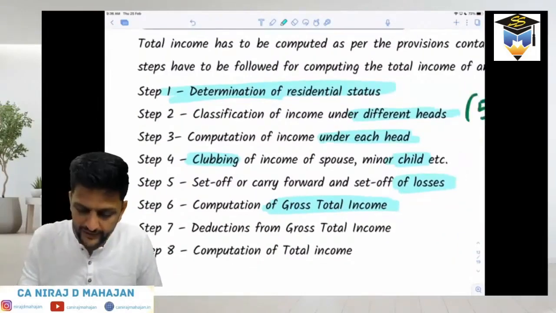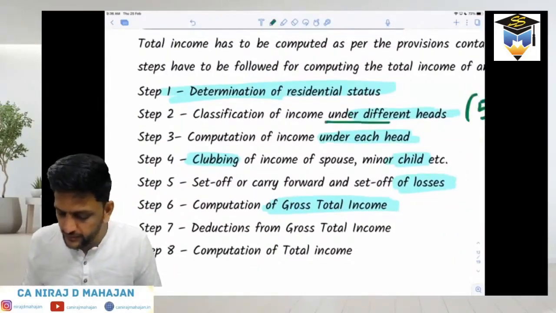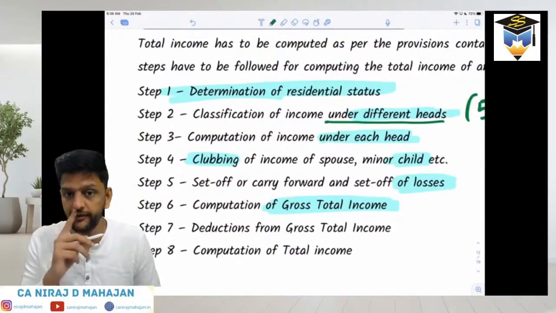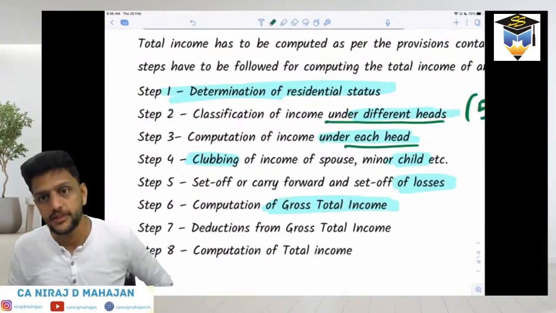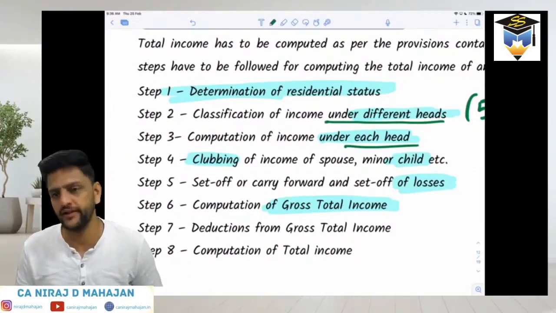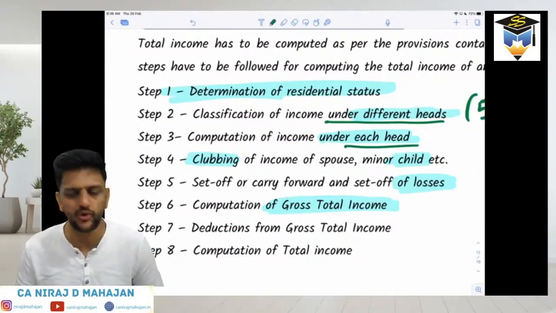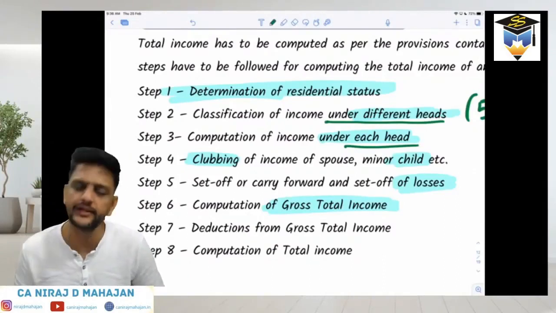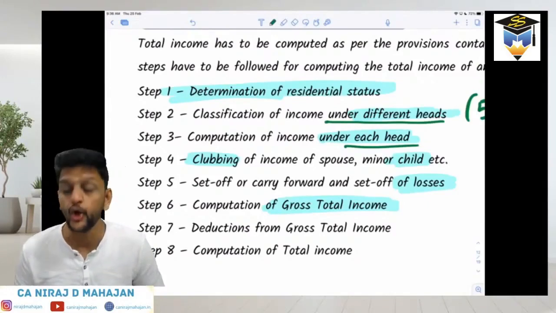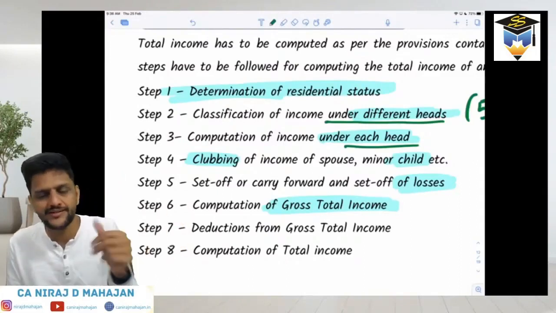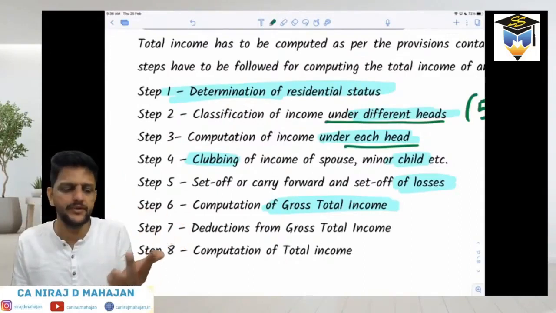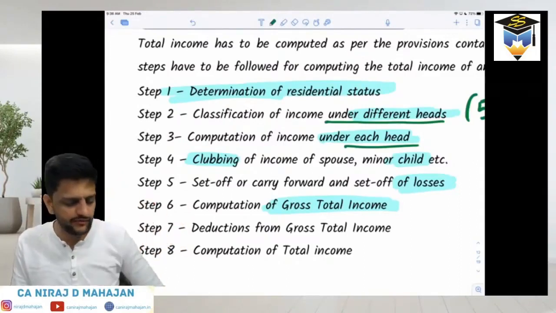For that, it is very important to determine the head of income and finalize income under each head. There are separate chapters for each head of income, quite lengthy, especially 4 chapters out of 5. I hope you remember which are those 5 heads of income. As per sequence, it is salary, house property, PGBP, capital gains, and then IOS, income from other sources.